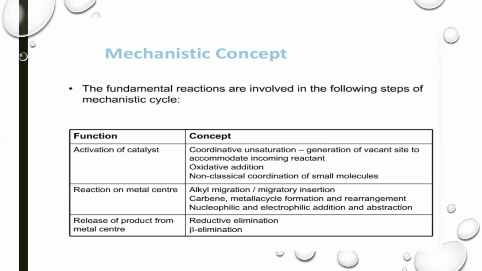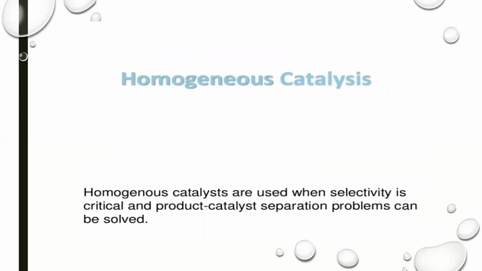Reaction on the metal center. Reaction on the metal center occurs by alkyl migration or migratory insertion. Release of product from the metal center. The product is released from the metal center by the process of reductive elimination or beta elimination. Beta elimination usually occurs in alkene compounds.